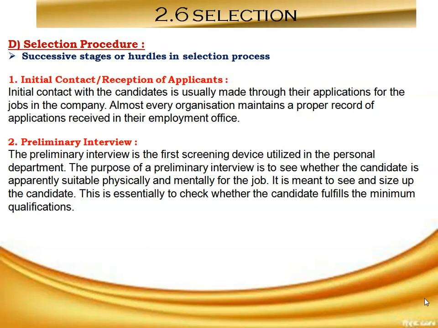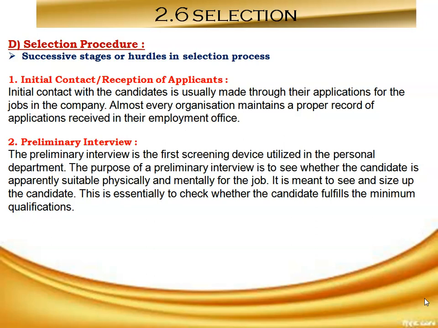Prospective employees have to fill up some sort of application forms. These forms have a variety of information about the applicants, like their personal biodata, achievements, experience, etc. Such information is used to screen the applicants who are found to be qualified for the consideration of employment.